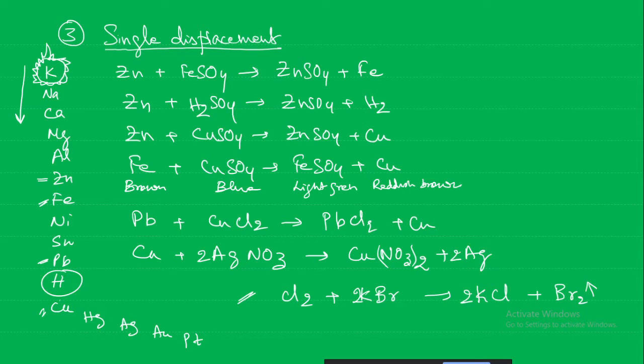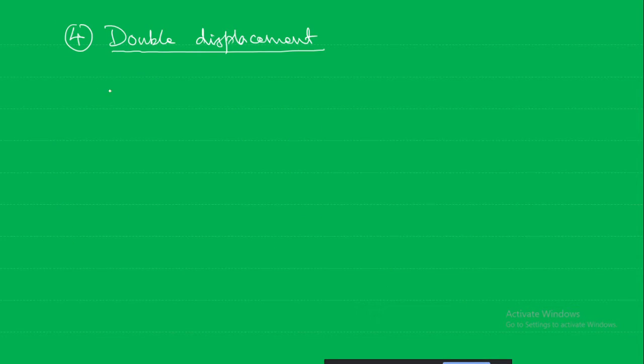For example, double displacement: silver nitrate reacting with sodium chloride gives silver chloride plus sodium nitrate. So what is happening here? Silver replaces sodium, so it becomes silver chloride and sodium nitrate. They are mutually replacing each other, so it is a double displacement.